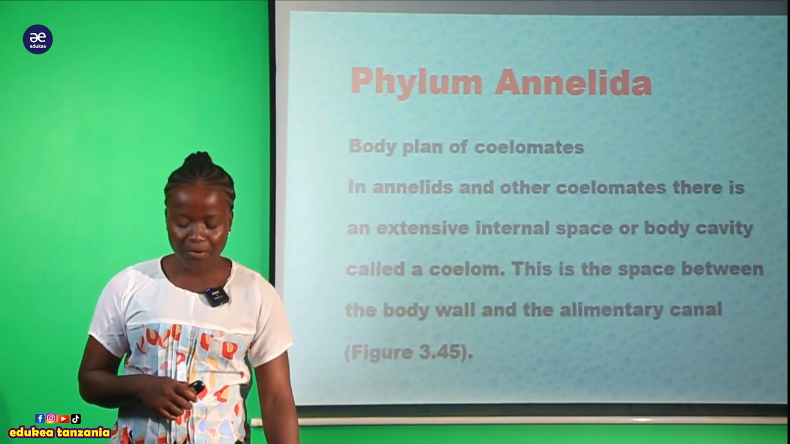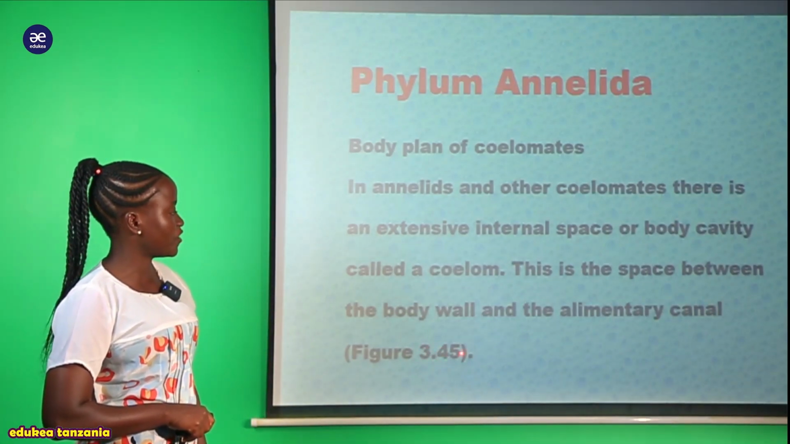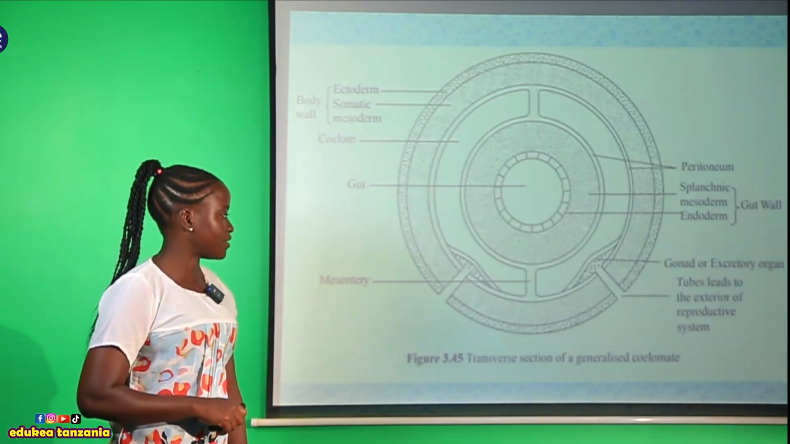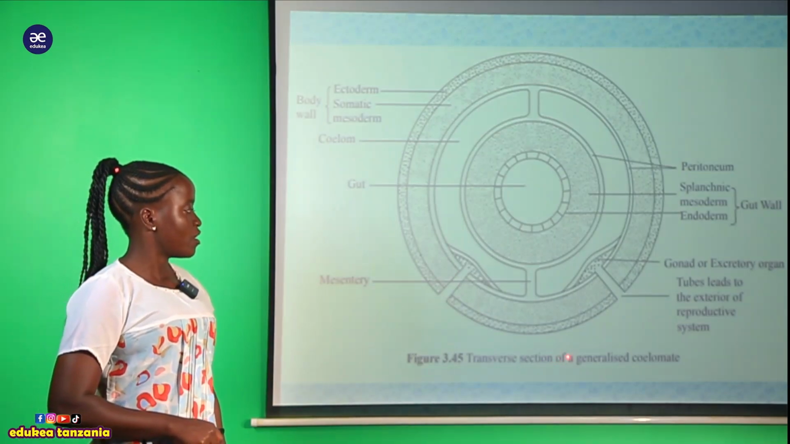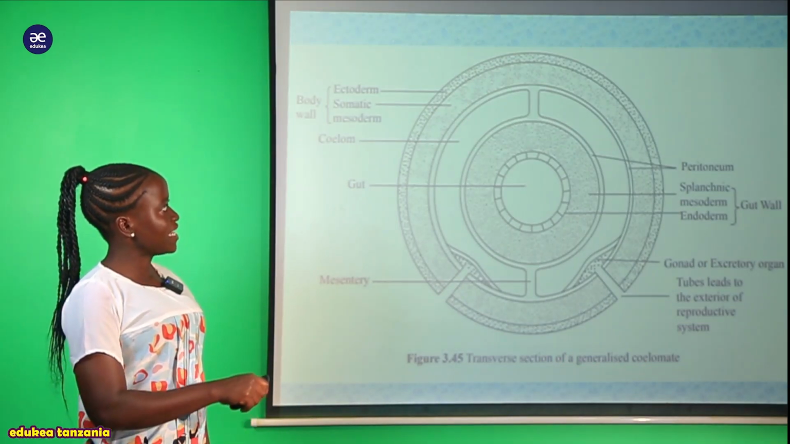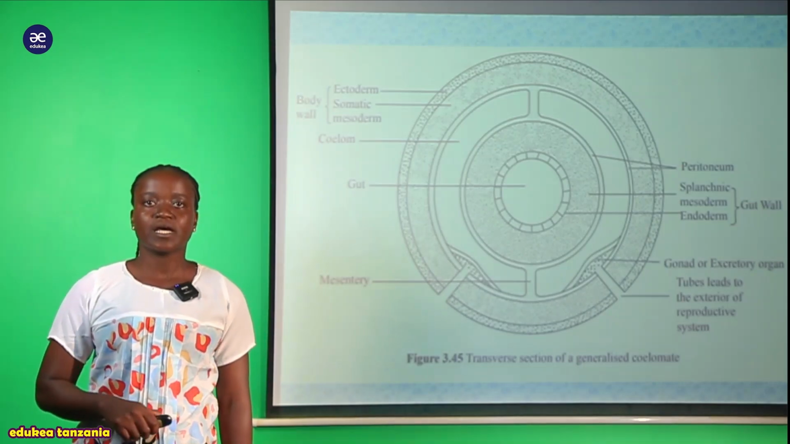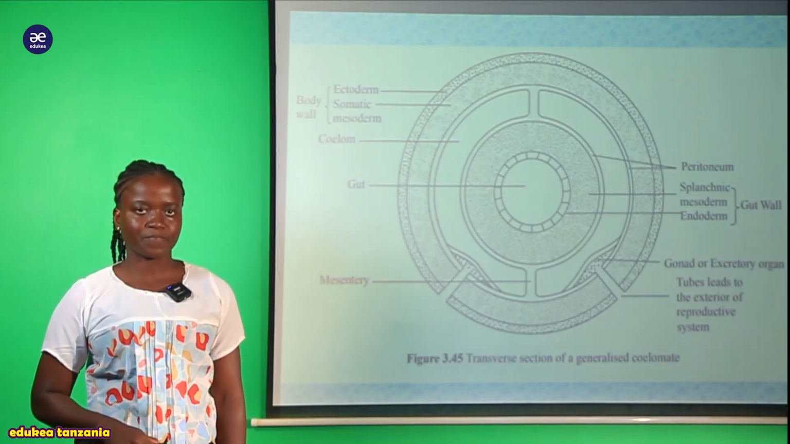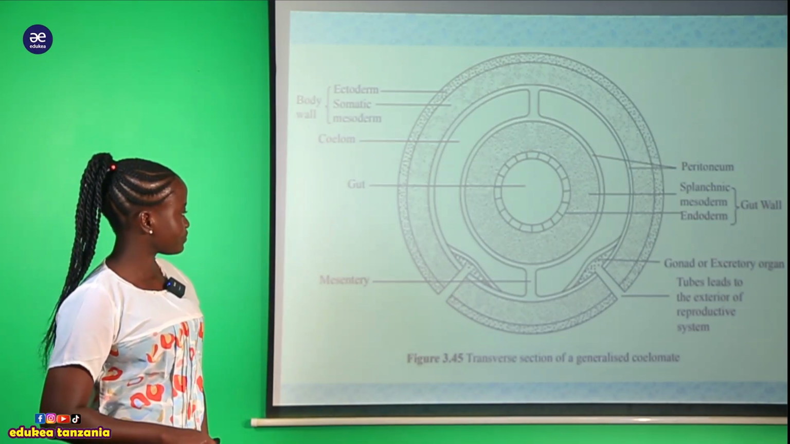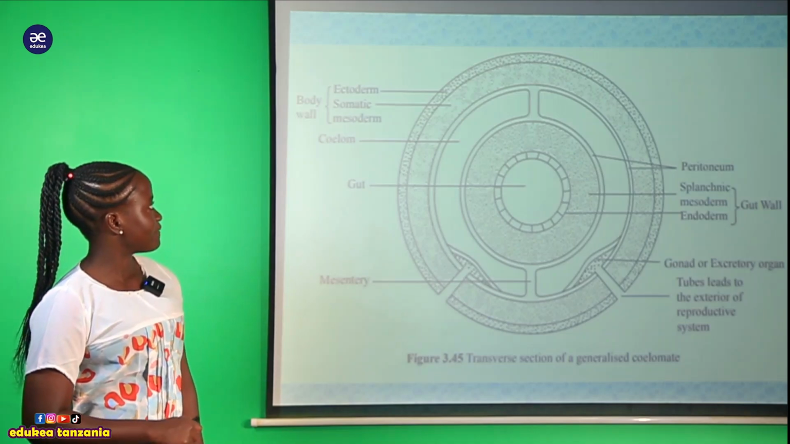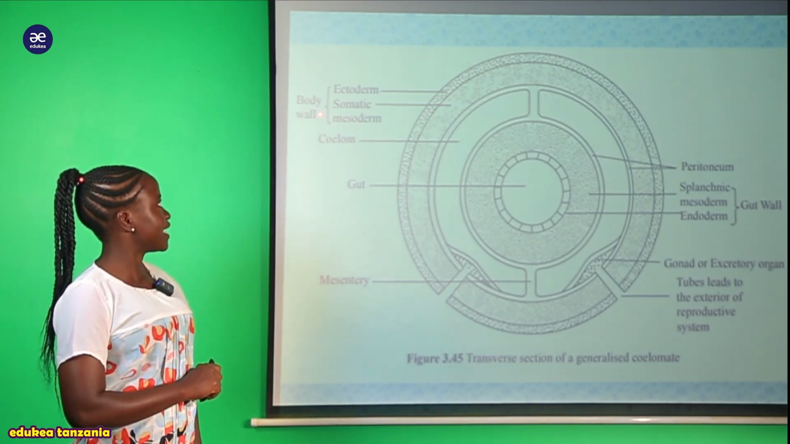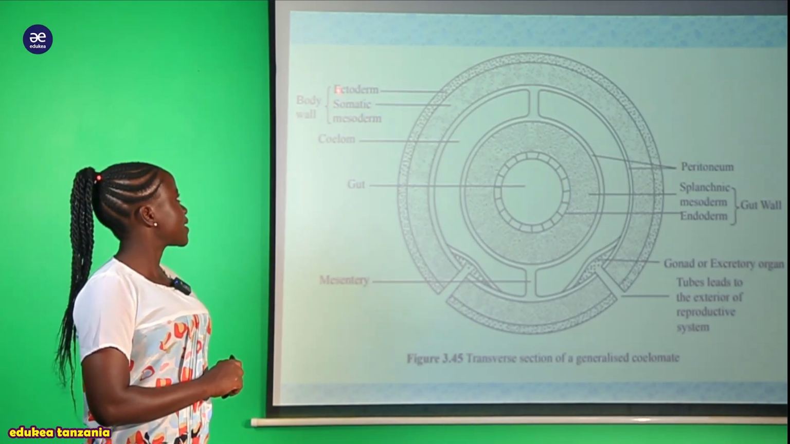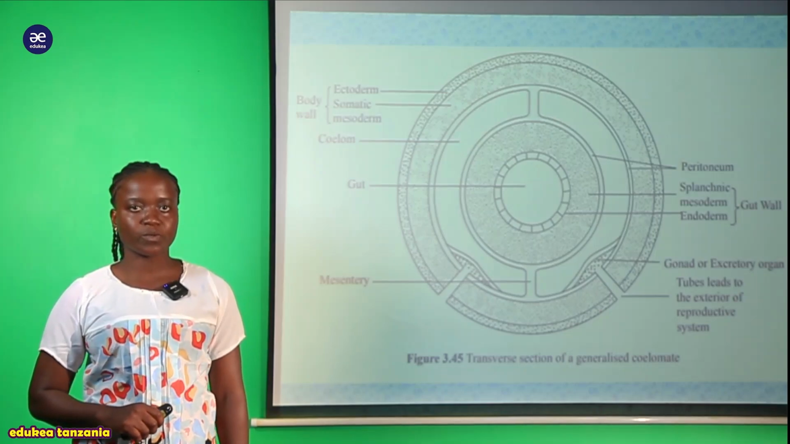For example, now we can see figure 3.45, which expresses the coelomate nature of this organism. Now you can see this is the transverse section of a generalized coelomate. Any kind of organism which possesses a coelom has this structure. We can start anywhere, but let's start here on the outside. Here we have this ectoderm, somatic, and this is mesoderm. This is what contributes to the formation of the body wall.